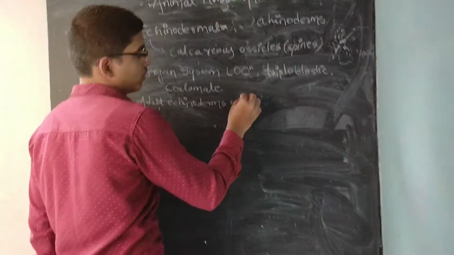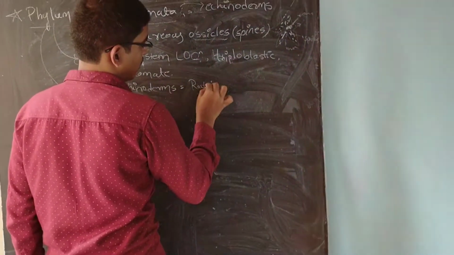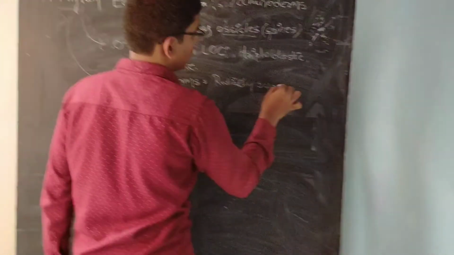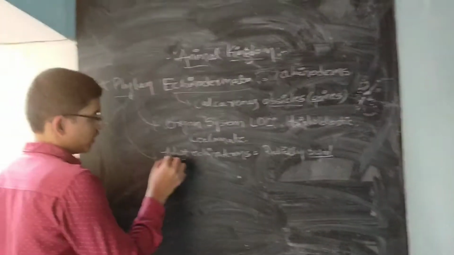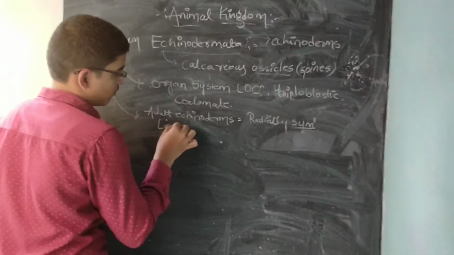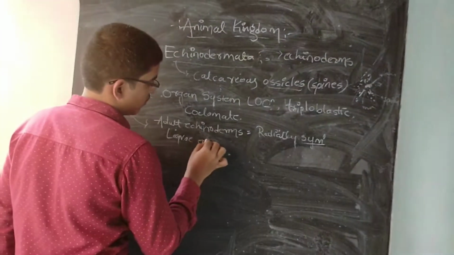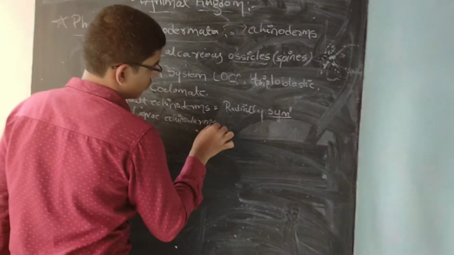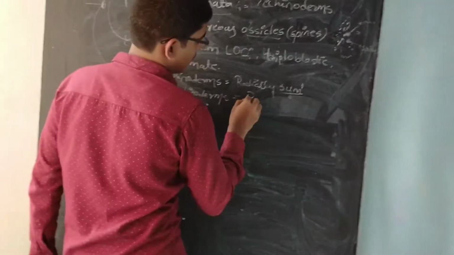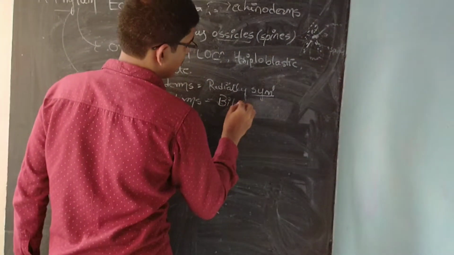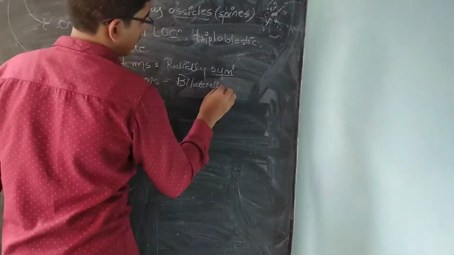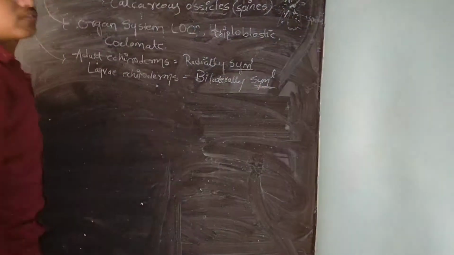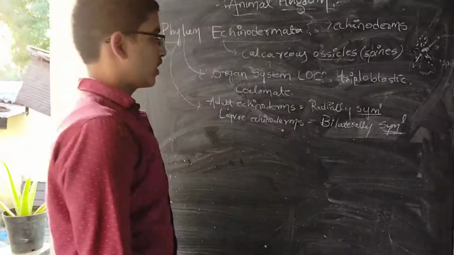When it comes to symmetry, adult echinoderms are radially symmetrical, but the larvae of the echinoderms are usually bilaterally symmetrical. Very important point, note this. Larvae are bilaterally symmetrical, but the adults are radially symmetrical.